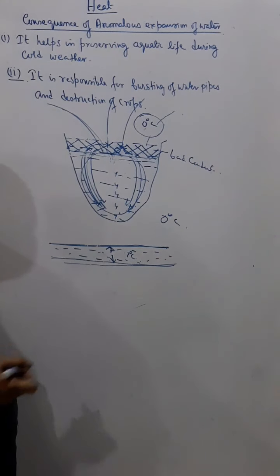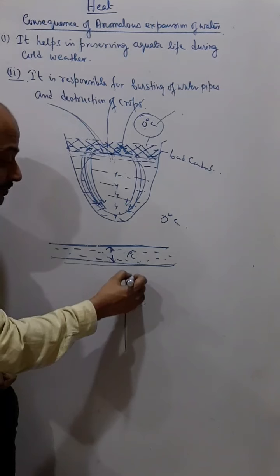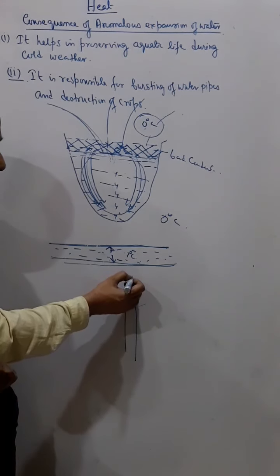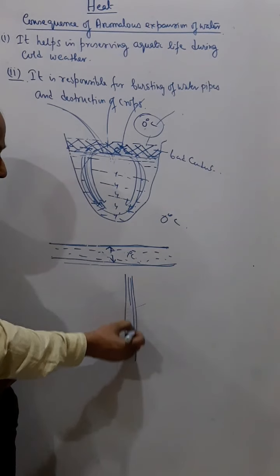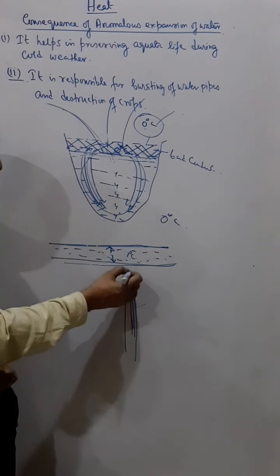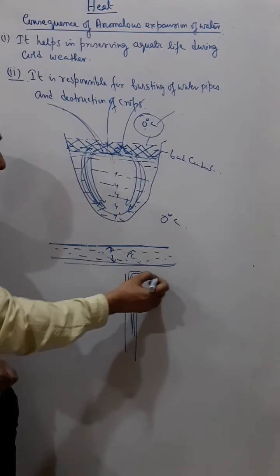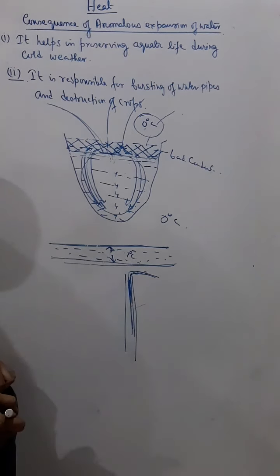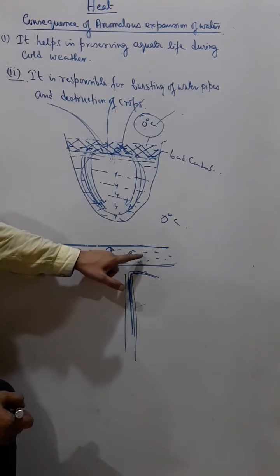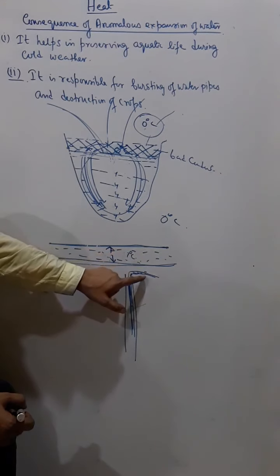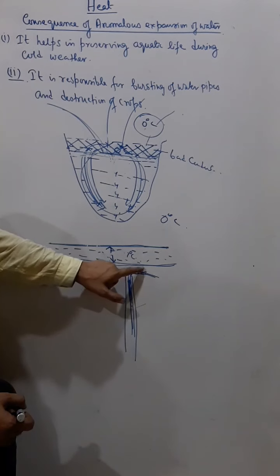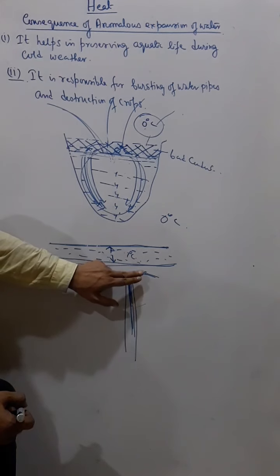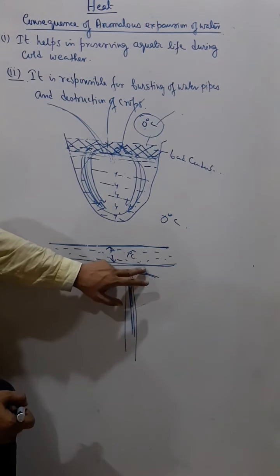Understand? Now the same thing happens in the case of plants. The veins of the plants contain water, and the same thing that was happening with the pipe and water happens with the plant veins and water. The water is getting cooled from 4 degrees Celsius to 0 degrees Celsius.